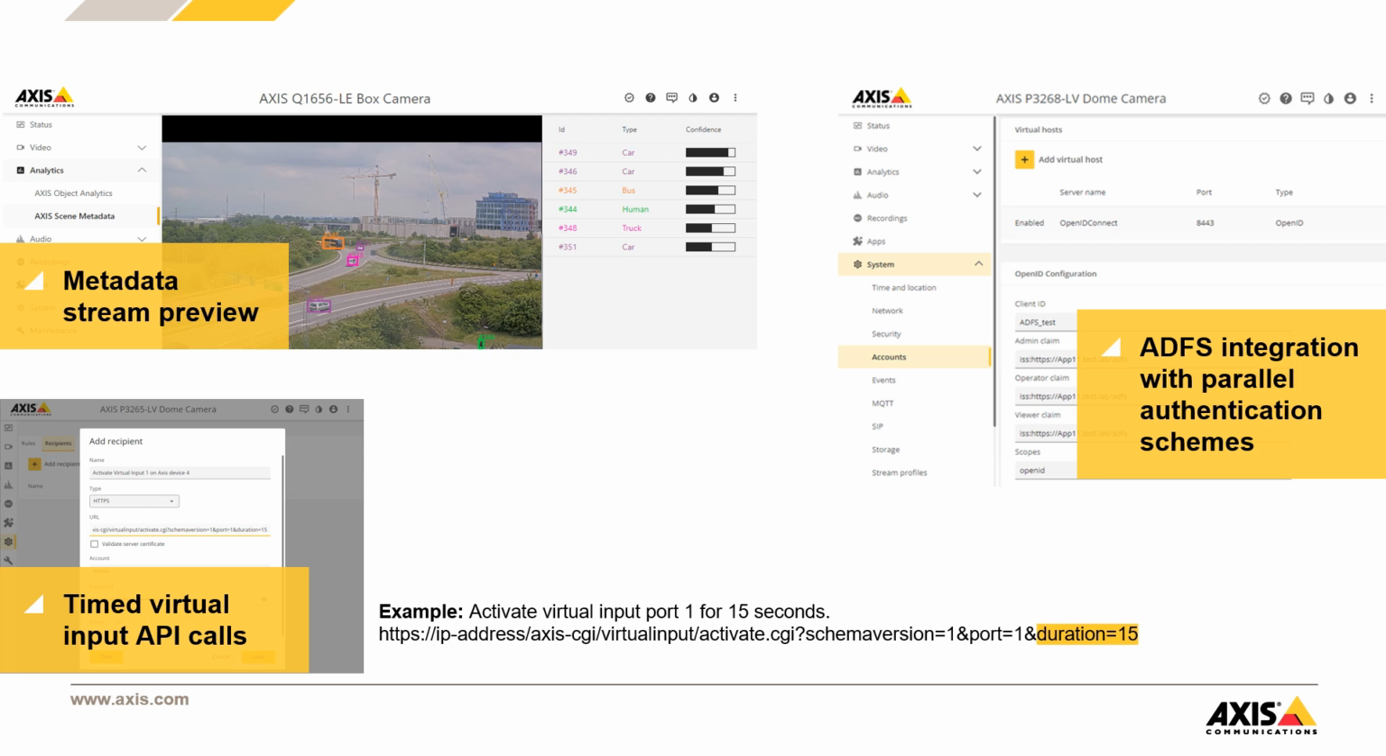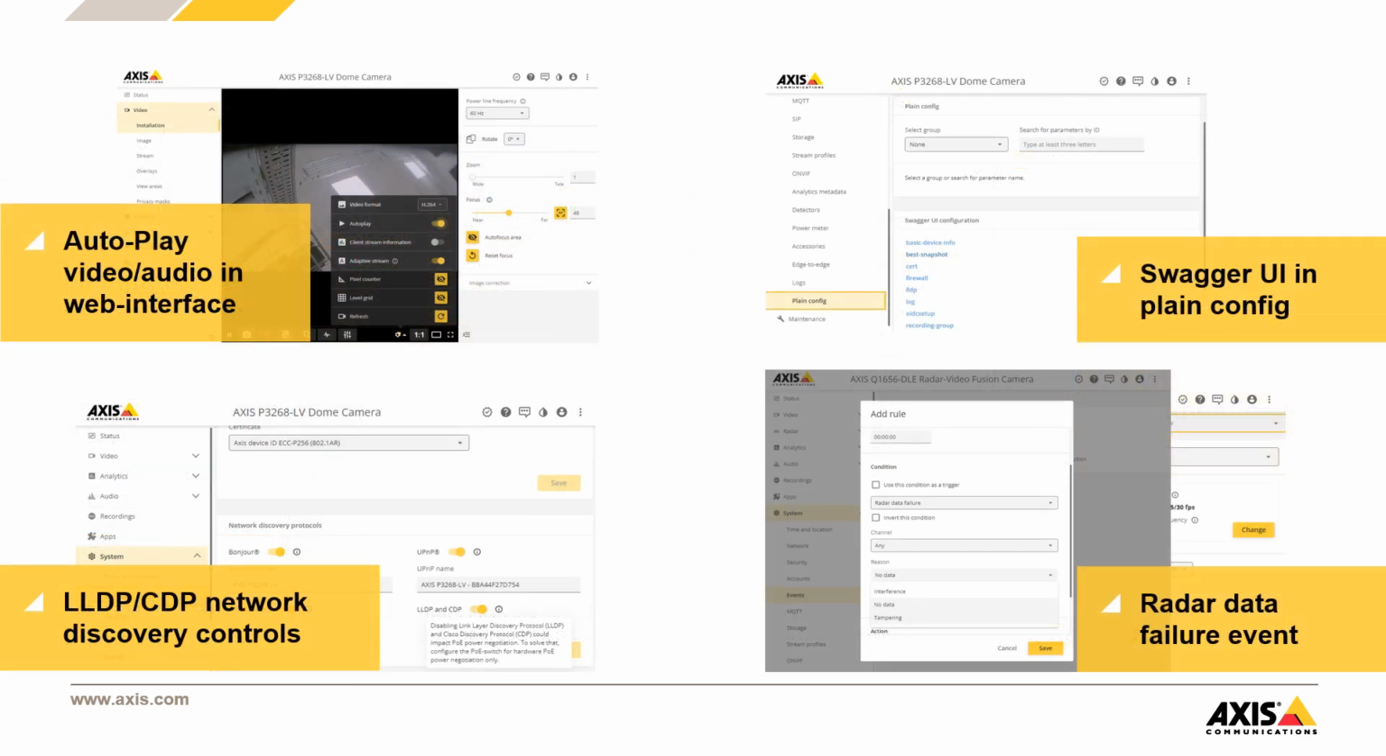And also the virtual input VAPIX API got enriched and it allows now for activating virtual inputs for a specific duration only. You can see an actual example here at the bottom of the slide. Also new in 11.11 is a quality of life improvement where we added a parameter that enables the autoplay of video and audio when accessing the device web interface.